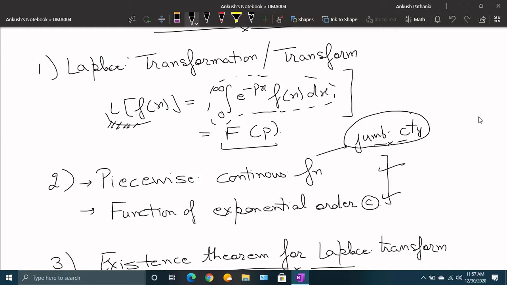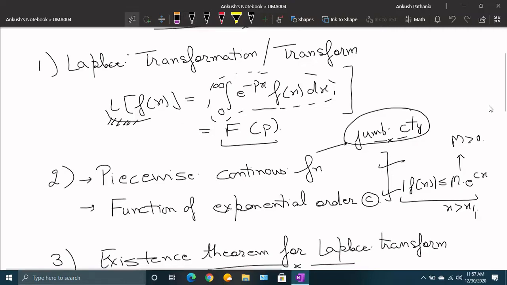And then function of exponential order. We say a function is of exponential order if we can find a relation of this form where m is some positive constant and c is also your exponential order. It can have any value, c can have any value, and also for some x greater than x1. So we say that function is of exponential order c.